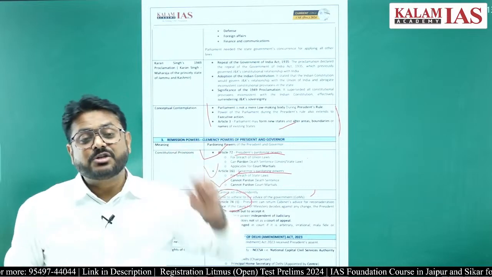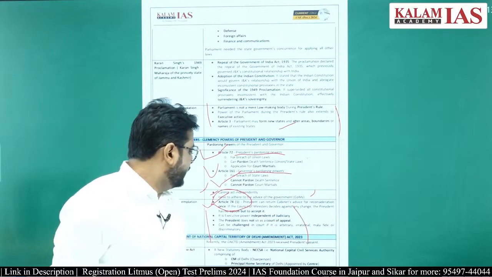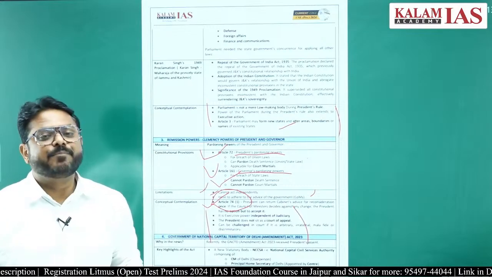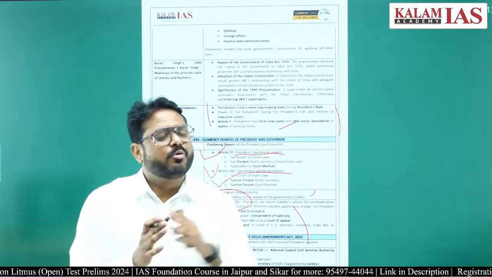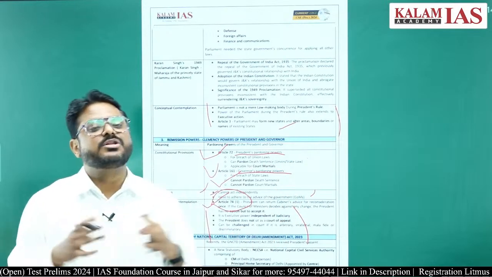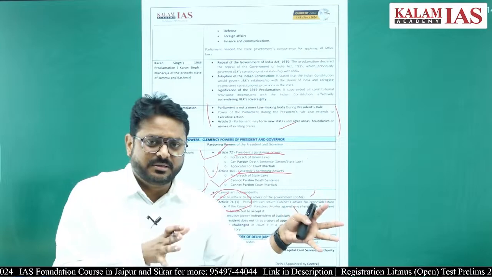A few important points you have to remember regarding pardoning: it is an executive power independent of the judiciary. If you look at this, you will feel that this is a judicial power, because the judiciary has given a judgment, right.